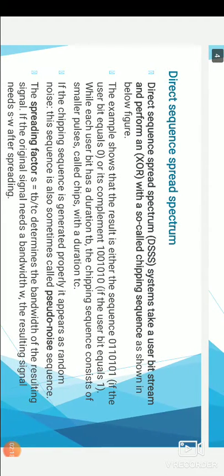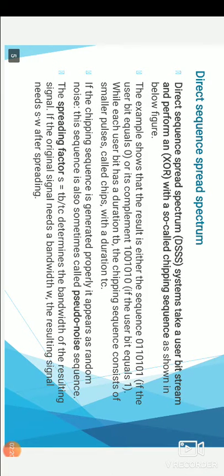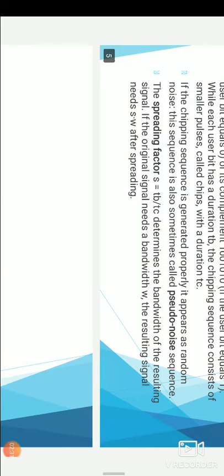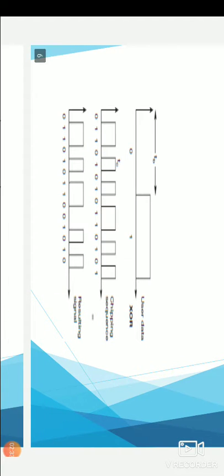That is the direct sequence spread spectrum, shortly called DSSS. This DSSS system takes a user bit stream and performs an XOR operation with a so-called chipping sequence, as shown in the below figure. This is the user data given here, and it is XORed with the chipping sequence given here, and the resulting signal is given here.